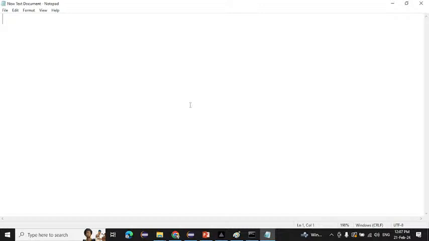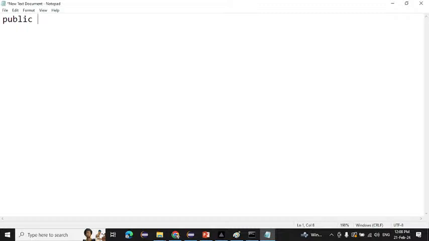So how to create a class? First you need to write an access modifier, then the class keyword, and then a class name. I will tell you what this means. We have four types of access modifier: public, private, protected, and default. Simply, I am using public here. If you are not writing anything, it will be considered as default.